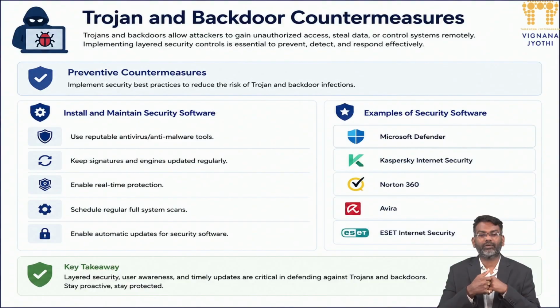First of all, we have to properly install and maintain security software. Different types of anti-malware and anti-spyware software are available in the market. We have to always go with reputable antivirus software or tools to regularly audit and check for the chance of these attacks. We have to keep the signatures and engines updated regularly; the digital signatures have to be regularly updated. Enable real-time protection, because we are making real-time communication, so we have to enable these protection mechanisms.